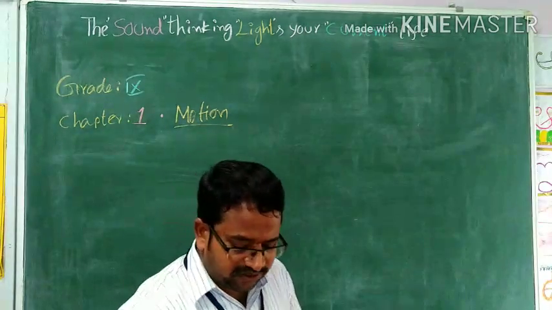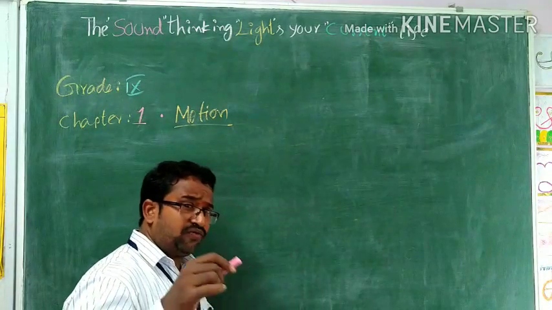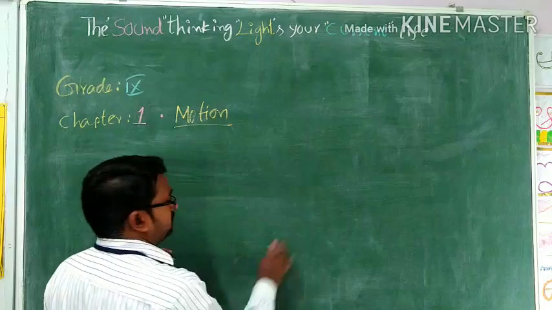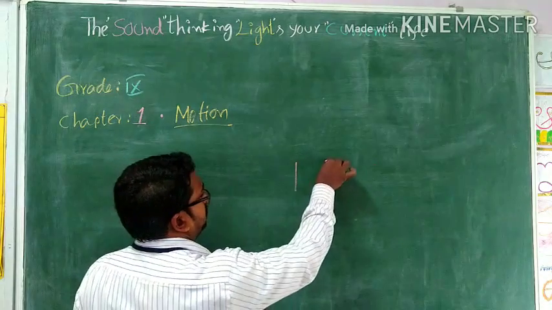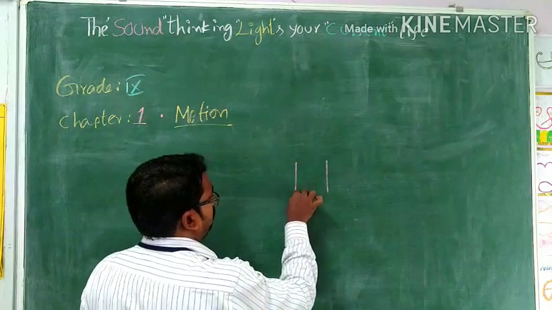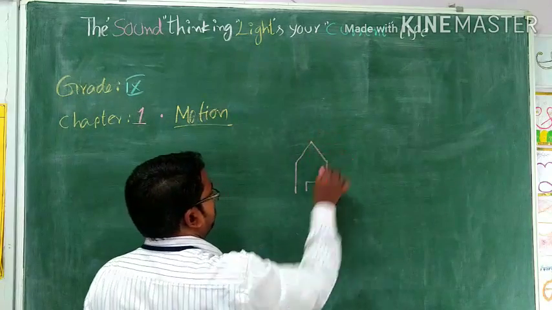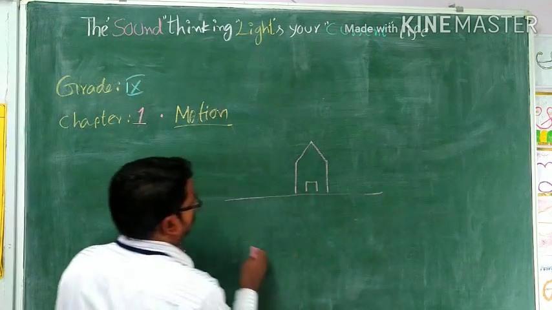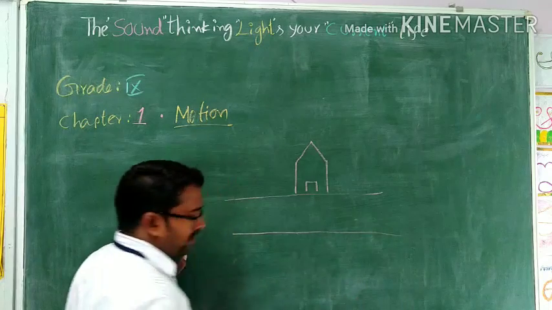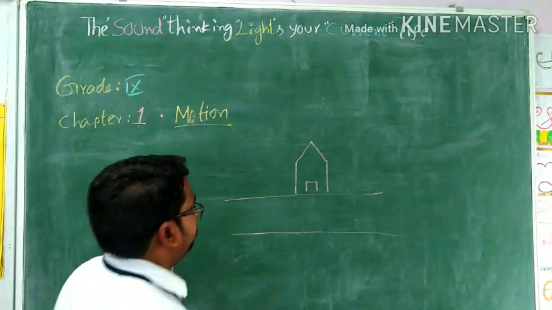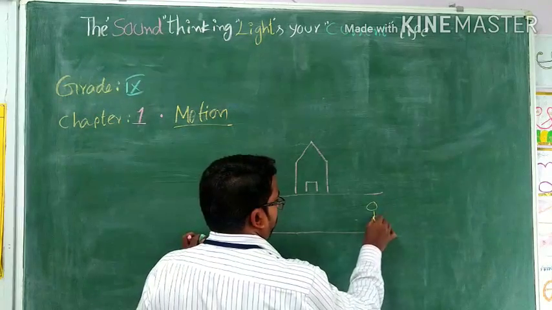I will give you a small example for the relative terms. Why we have to focus a lot on position is nothing but reference. Here there may be a small home like this, and it may be the road. And two persons are coming. One person is coming in this direction.